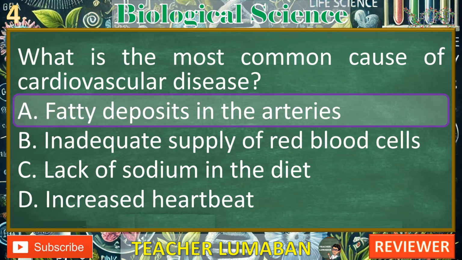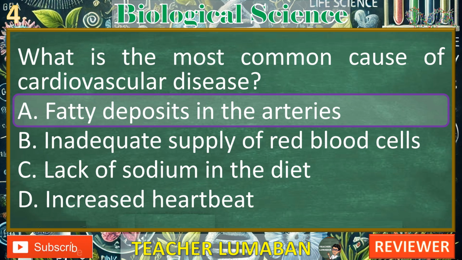Explanation of each choice. A. Fatty deposits in the arteries. This is the correct answer. Fatty deposits, also known as plaque, build up in the arteries over time in a condition called atherosclerosis. These deposits restrict blood flow and can lead to cardiovascular diseases such as heart attacks and strokes.